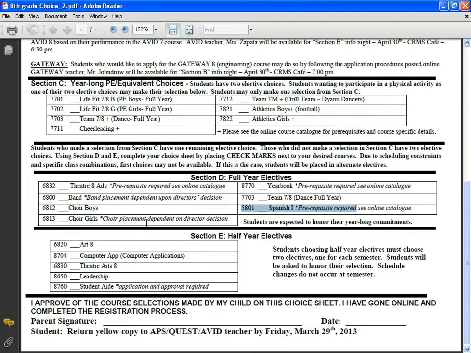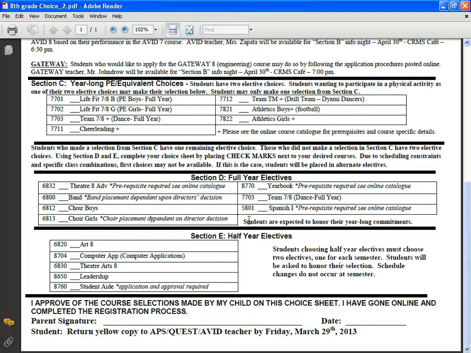You could choose another year-long elective, or instead you could choose 2 semester-long electives. So this is completely up to you how you want to spend your 2 electives in this area. Whatever combination works for you would be just fine. In other words, 1 year-long elective and 2 semesters, 2 year-long electives, 4 semester-long electives. Any one of those combinations work. In these full year electives, again, it's important to realize that some of these have some prerequisites, and information will be posted on the course catalog, which is on our Canyon Ridge site as well.